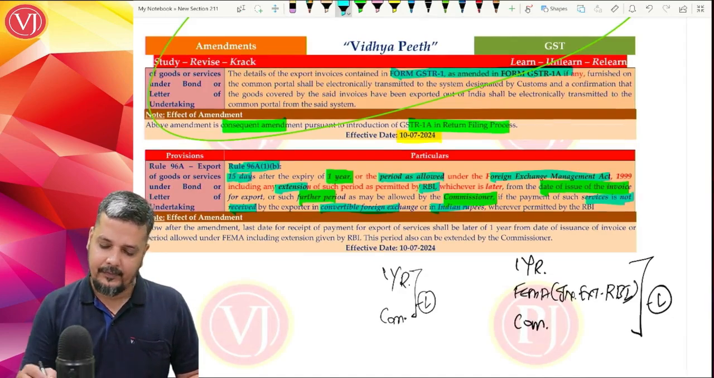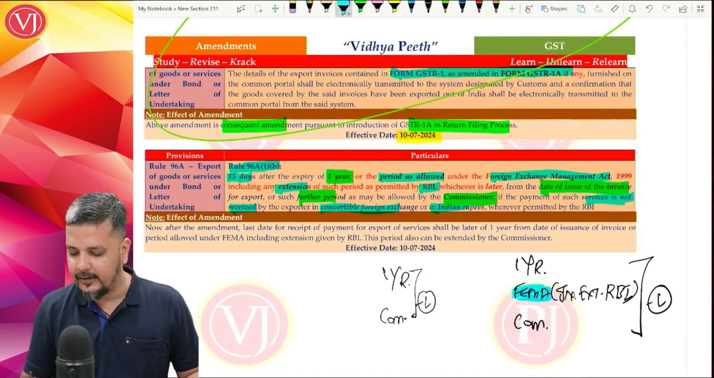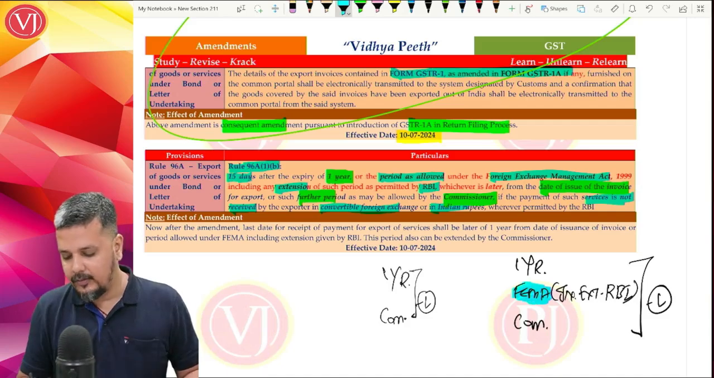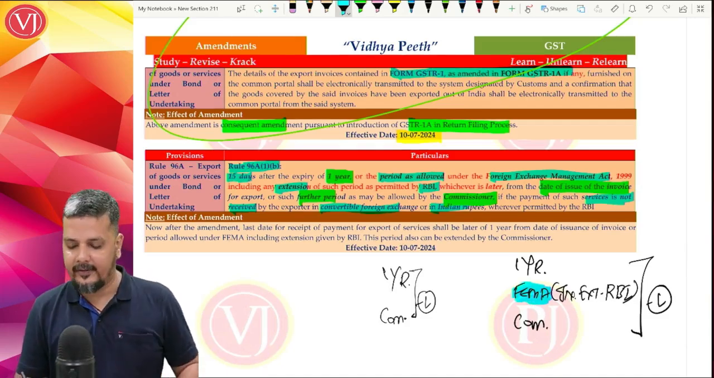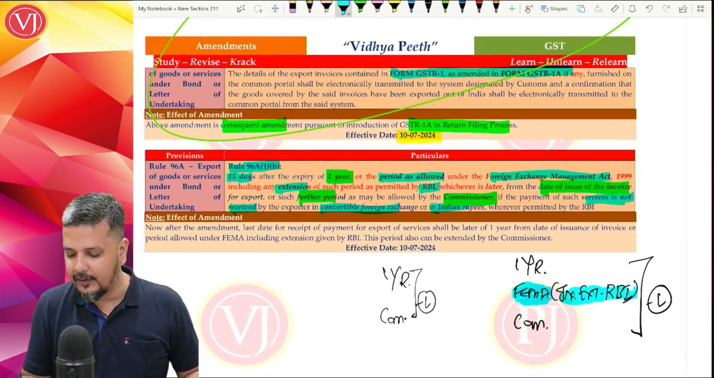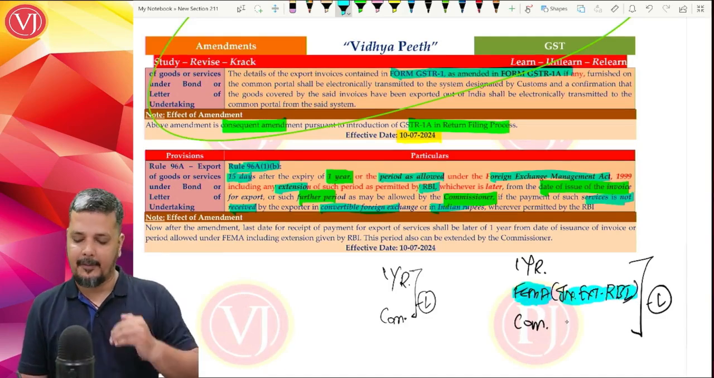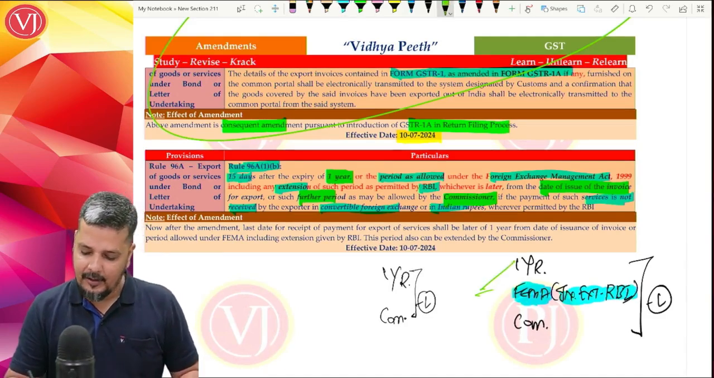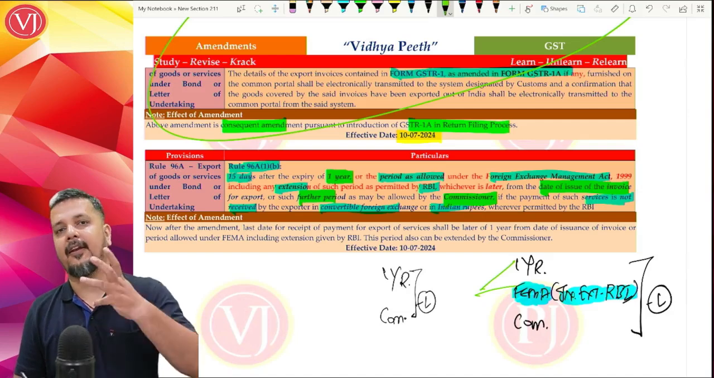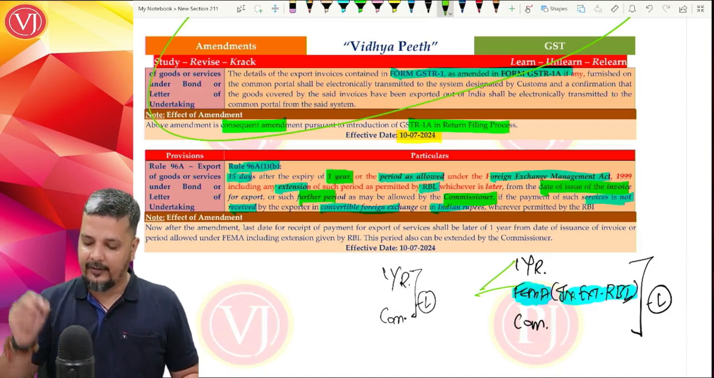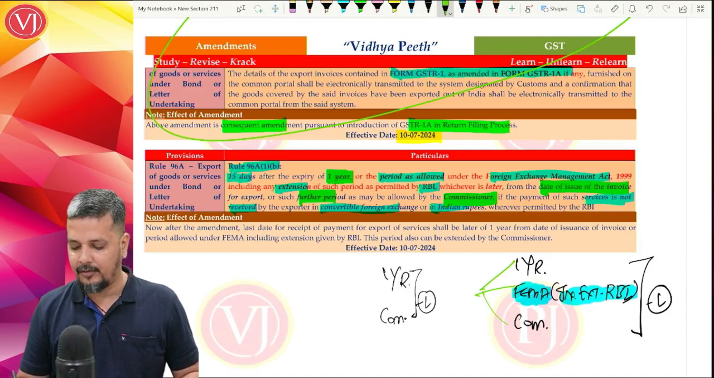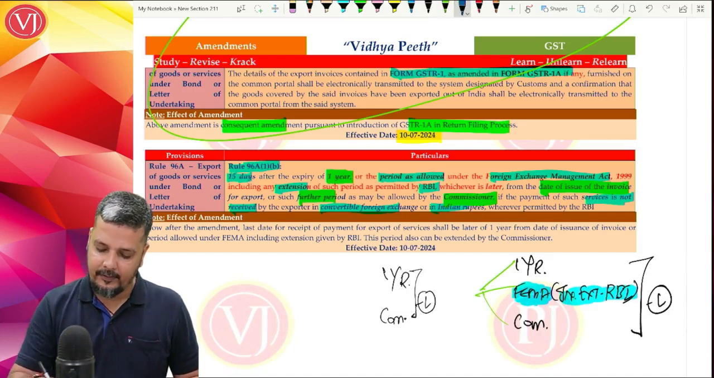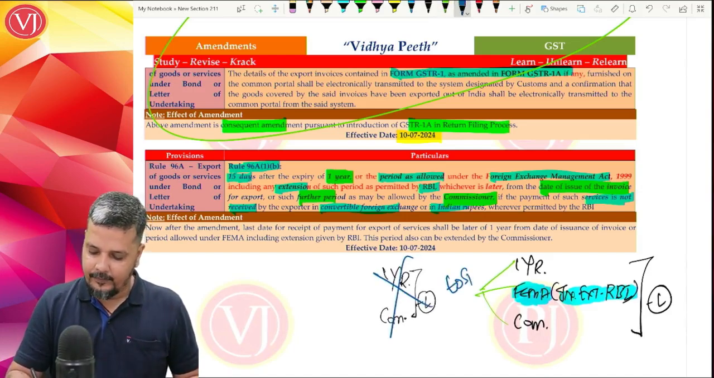So now they have said that it is not only 1 year. Basically it is 1 year, but you refer to what time limit is given under FEMA, including any extension given by RBI. So now you have three time limits: the basic time limit of 1 year, or refer to FEMA if there is any extended time limit, including extension given by RBI, or by the commissioner. So for export of services, now they're giving relaxation.